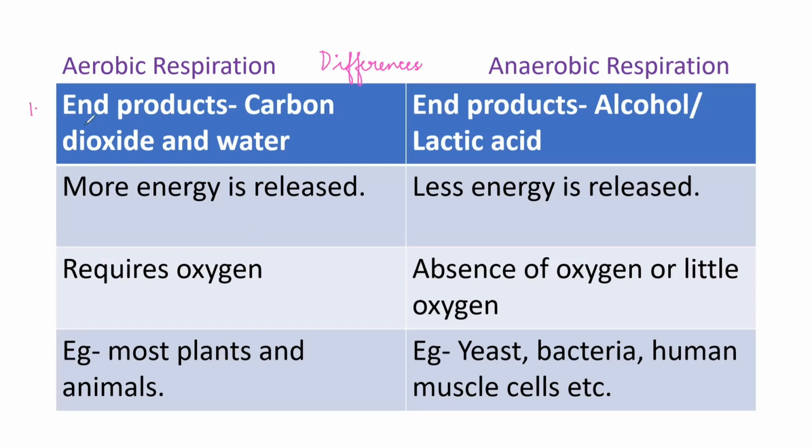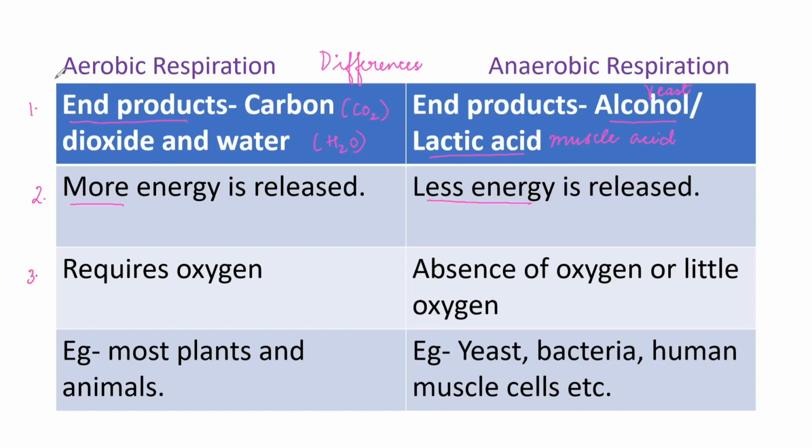सबसे पहले let's talk about the differences in the end products. Aerobic respiration में end product में बनते हैं carbon dioxide and water. और anaerobic respiration में अगर yeast anaerobically respire कर रहा है तो it will produce alcohol, और अगर हमारे muscle cells anaerobically respire करते हैं तो ये produce करते हैं lactic acid. So it is alcohol or lactic acid.